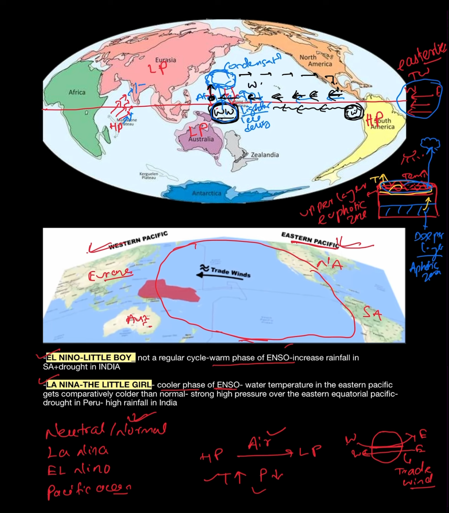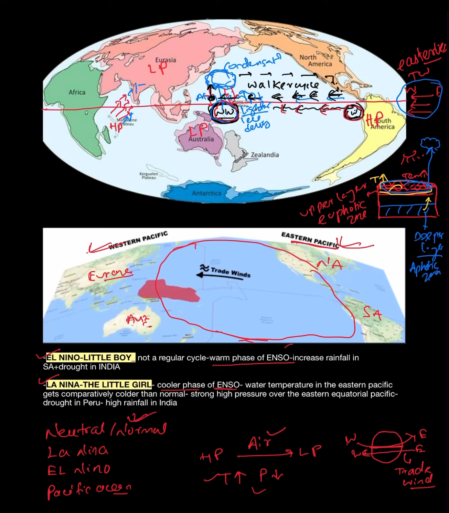This cycle is called the Walker cycle. Similarly, if we look inside the water body, what is happening? You can see this is the cold water, which is moving from South America to Australia. So here warm water is moving from South America to Australia.